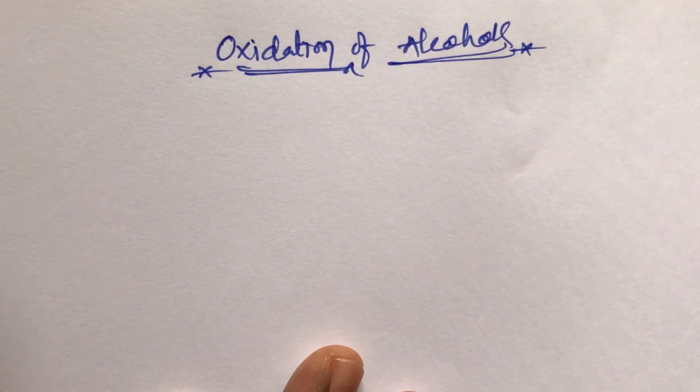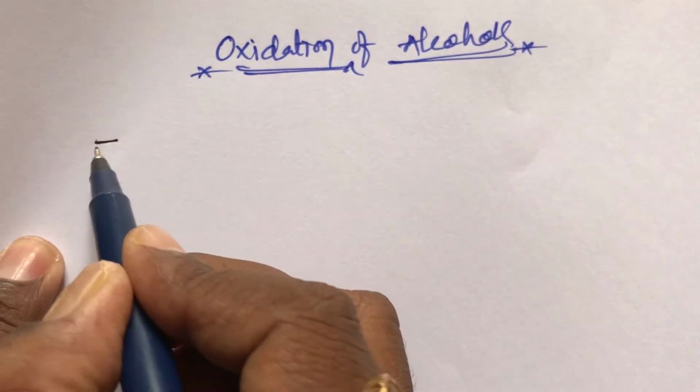Hi students, next example: oxidation of alcohols with different reagents. Students, we already discussed KMnO4, K2Cr2O7 and copper in the previous video. Now the next application is PCC.